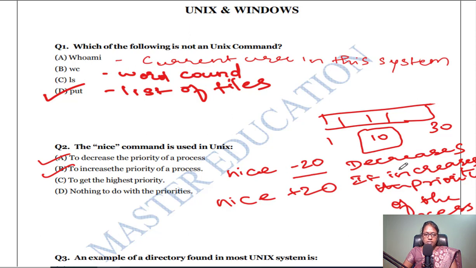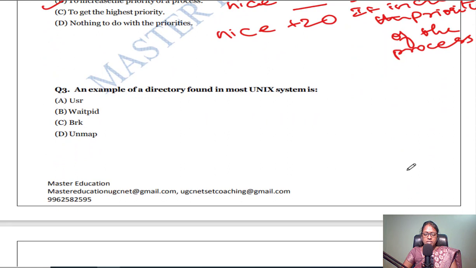The next question: an example of a directory found in most Unix systems. In most Unix systems, which directories are present? Everything will be handled as a directory in Unix. So usr is the directory mostly found in Unix systems. And waitpid is waiting for a process, brk is break, and munmap is related to memory management.